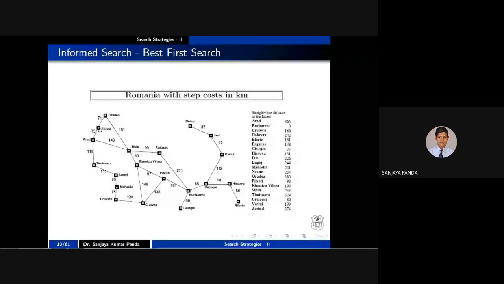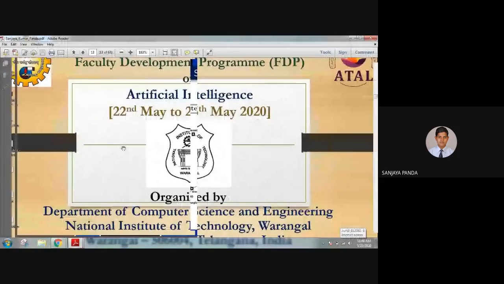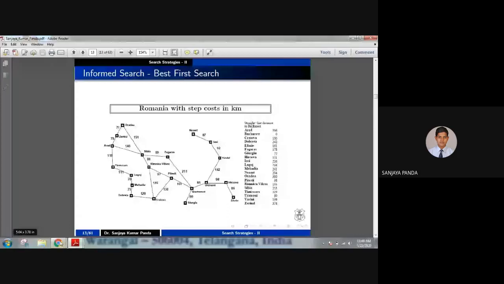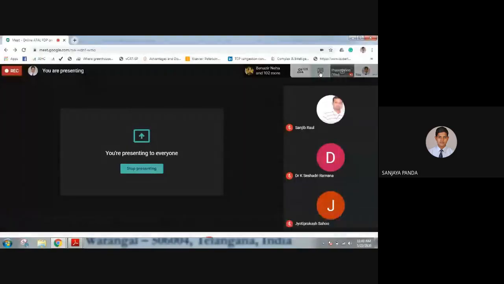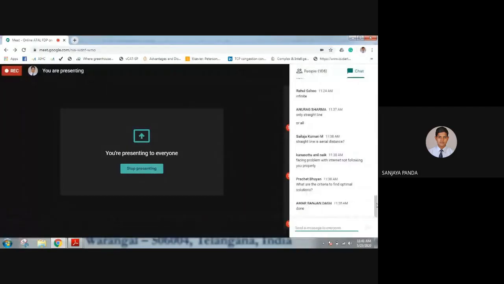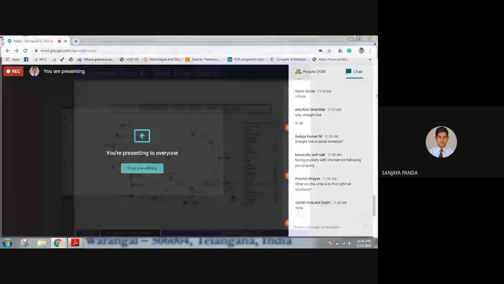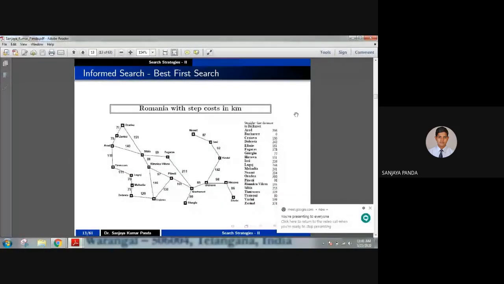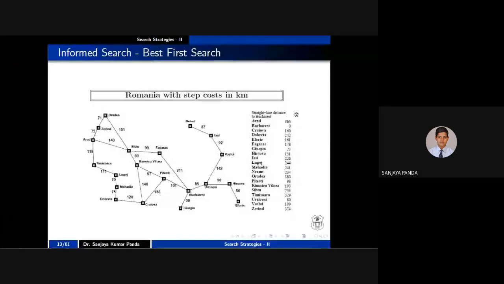A is connected to S, A is connected to T, A is connected to Z. Yes, straight line distance is nothing but the aerial distance. I'll take questions later, right?